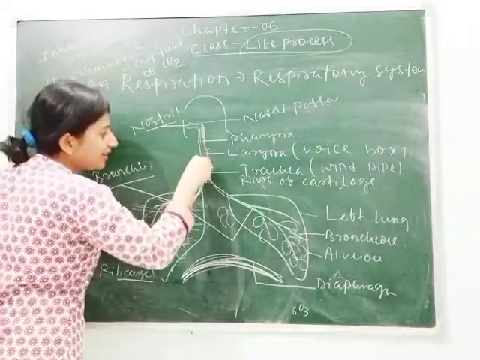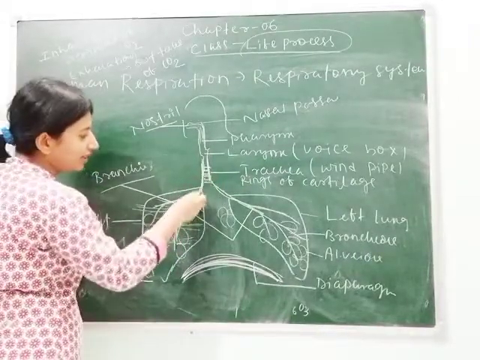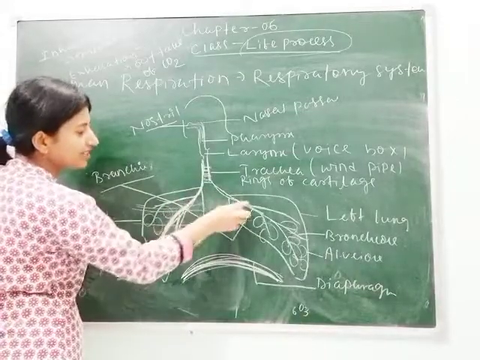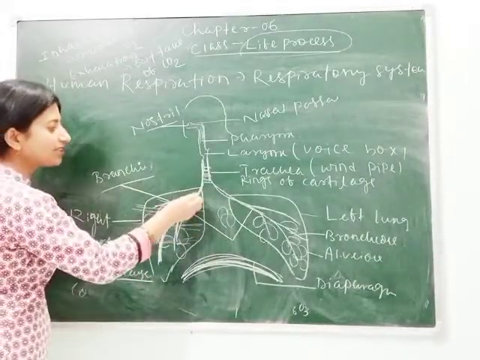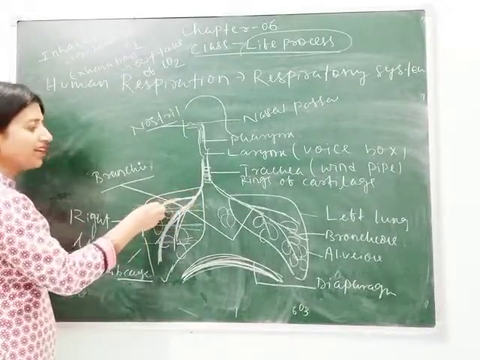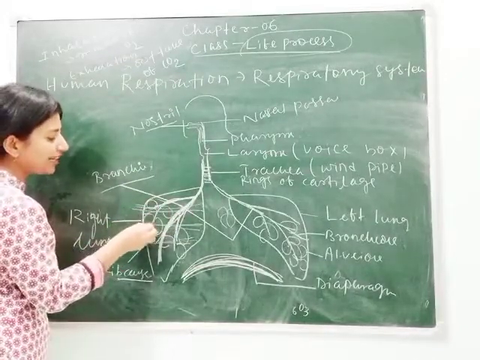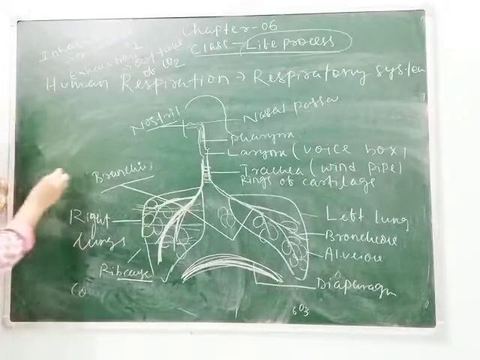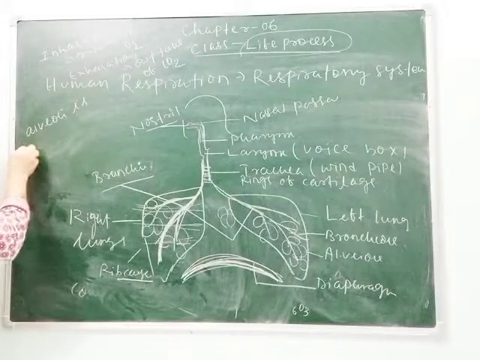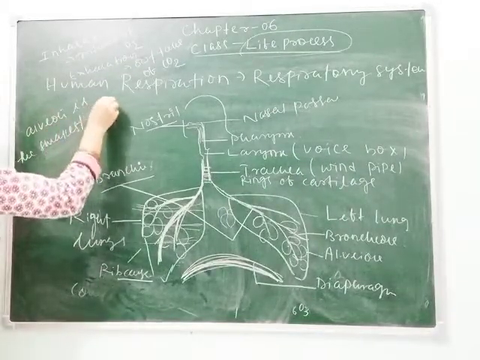Next, after reaching the trachea, the air goes towards the lungs. In the lungs, it is collected by the bronchi. There is a pair of bronchi present in the lungs, and these bronchi supply the oxygen to the bronchioles. These are small vein-like structures arising from the bronchi, and these bronchioles contain millions of alveoli. Here students remember, alveoli are the smallest unit of respiration.